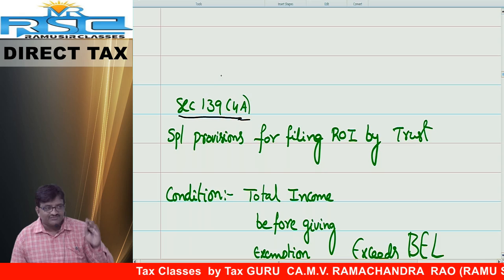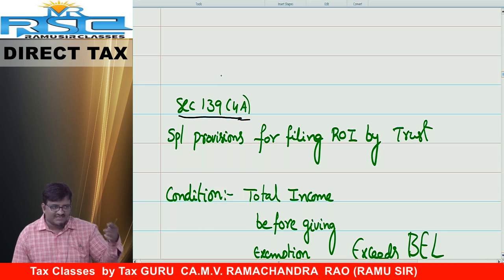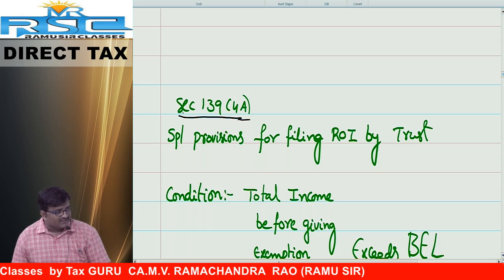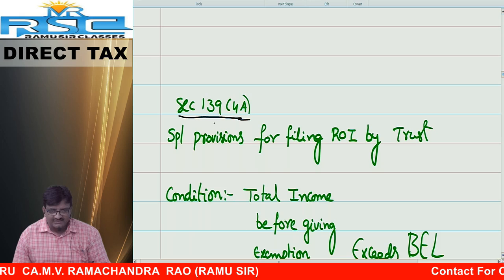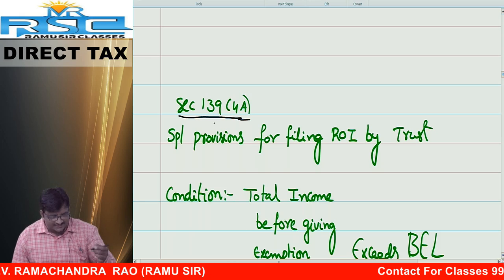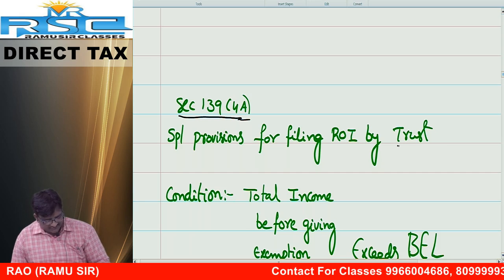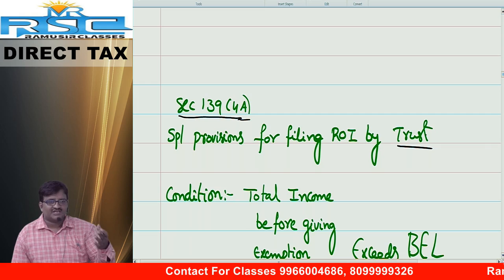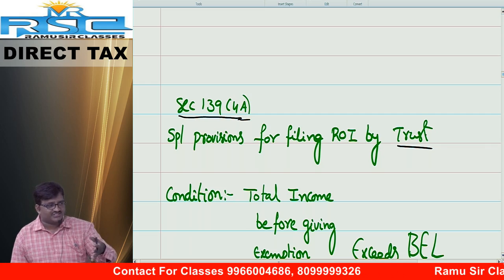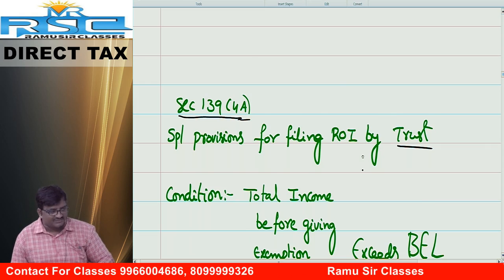Whereas in case of charitable trust, 139 subsection 1 provisions are not applicable. Special category provisions are there. The provisions are as follows. 139 subsection 4a. What is that? Special provision for filing of return of income by charitable trust. Friends, not only charitable trusts or charitable institutions, but religious trusts are also covered. Filing of return of income by charitable trust.